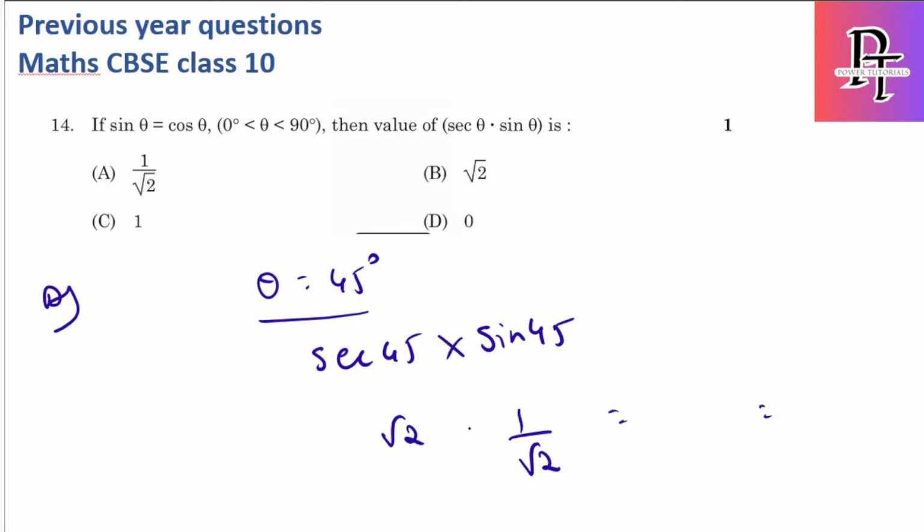So wherever it mentions dot, it is into. Okay. So root 2 by 2, root 2 by root 2, which is 1. Okay. Let's see another question. Okay, so only one MCQ from that set. Let's see one more set. Just 2 minutes. I will solve 2 more MCQs and then we'll go with the very short answers.